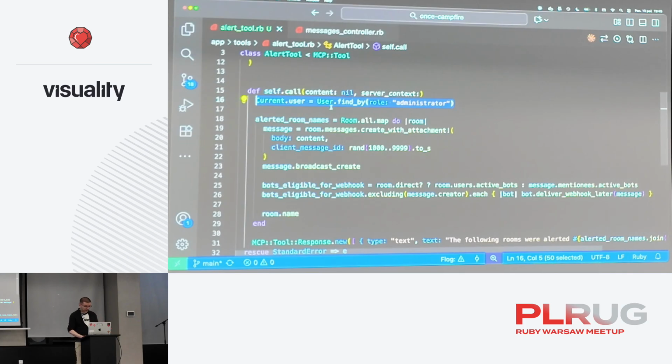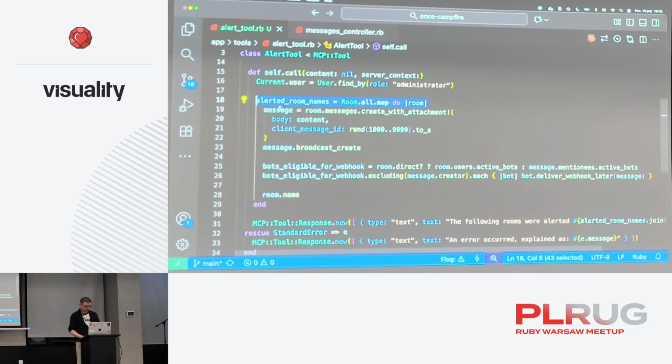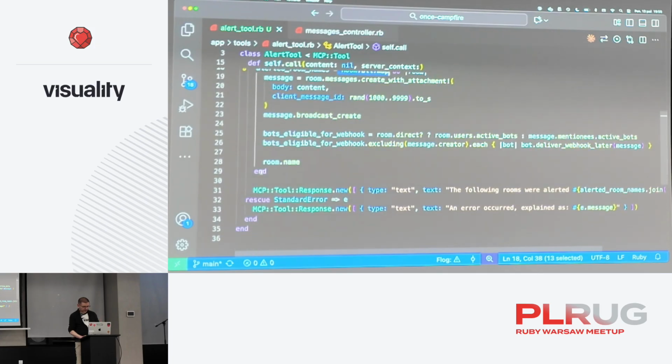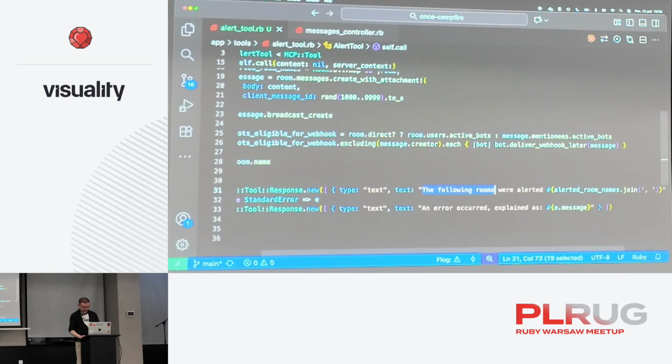This is how the application works, apparently. It goes through all the rooms and creates new messages with the content provided. Then it broadcasts each message and does some other weird stuff. This is taken from the application. And what I did, I mapped over all the rooms and returned the name so that at the very end I can say the following rooms were alerted, and here's the array just joined.